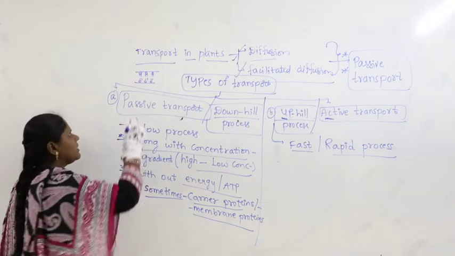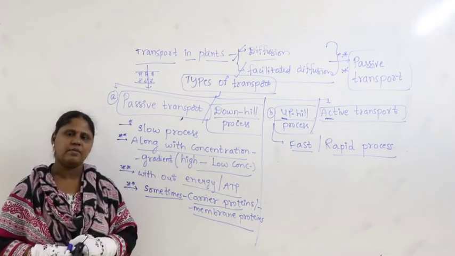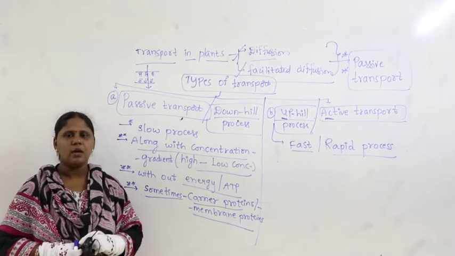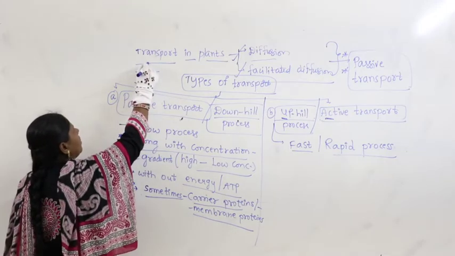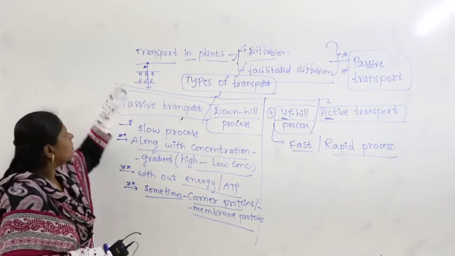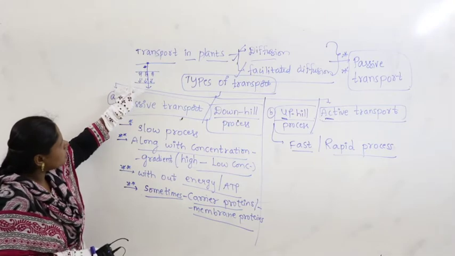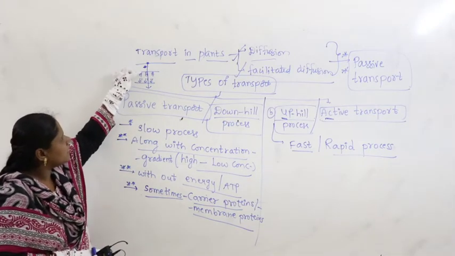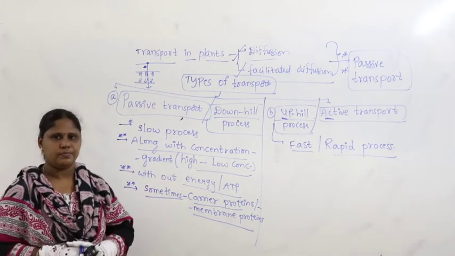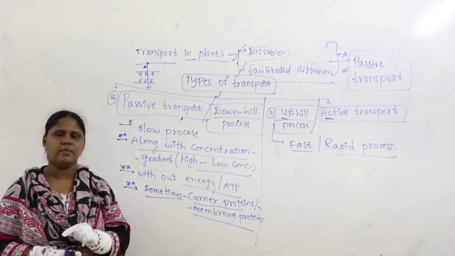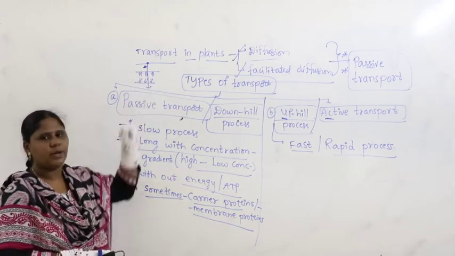If you remember from the last class what we discussed in facilitated diffusion, the molecules or ions which are soluble in the lipid layer can easily pass across the cell membrane.